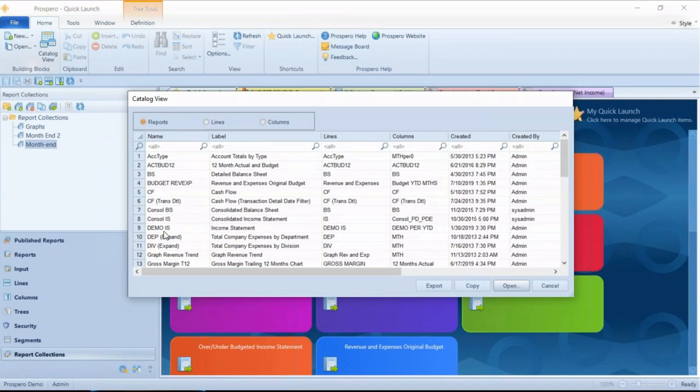And it'll show me in the different columns all the report IDs and descriptions, all the lines that are associated with those reports, and the columns, when it was created, who did that, and all the details. So it's a one page here, easy to see what we've set up for all the different definitions. And it's a great way to also make a backup copy of all these definitions. You've got the export button at the bottom here, and then I'll just export those definitions out to an external file. Quick and easy way to make up a backup copy of those report definitions.